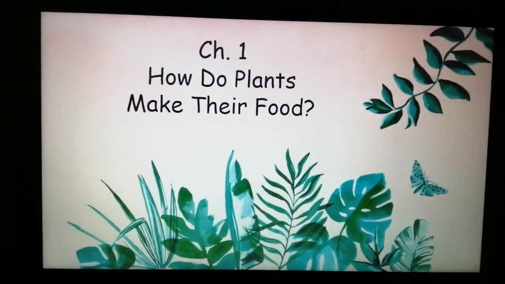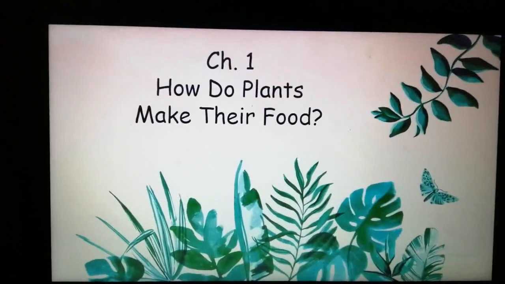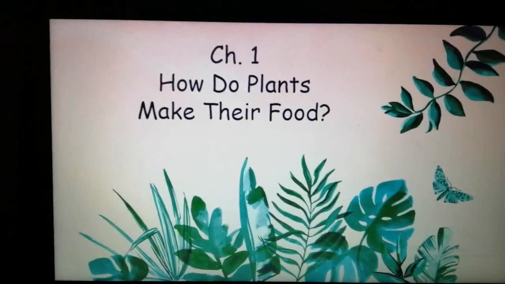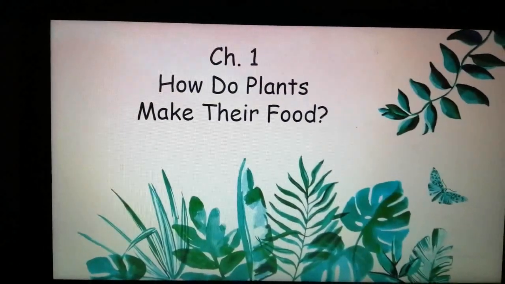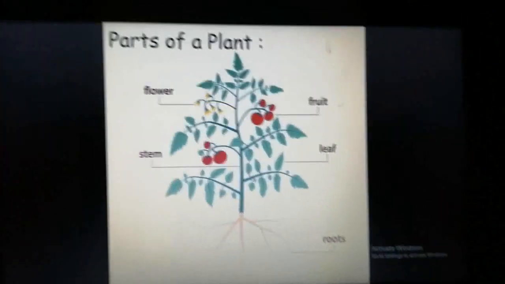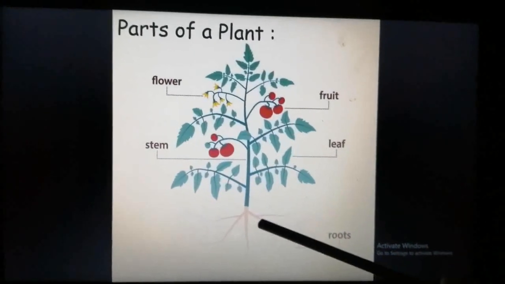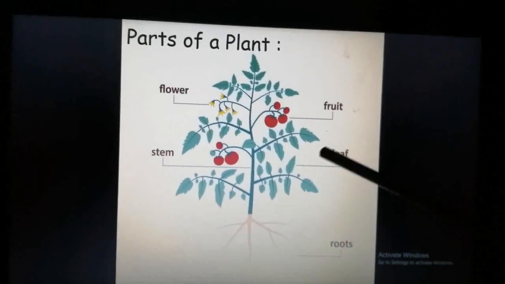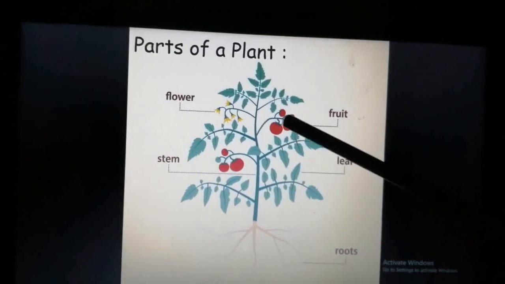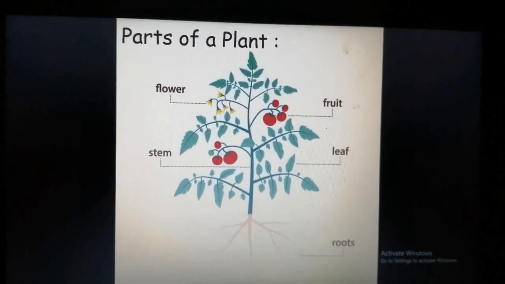Hello, students. Today we will revise whatever you have learned till now and move ahead with the first chapter, that is, how do plants make their food. So, a little revision. These are the parts of a plant, the basic parts of a plant. You have the roots, the leaves, the stem, you have flowers, and the fruit, right?